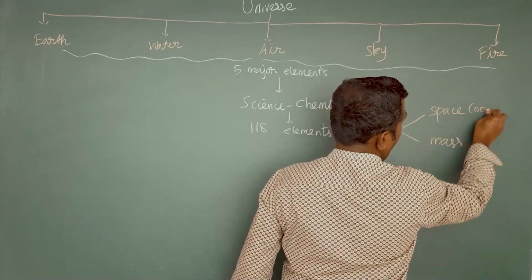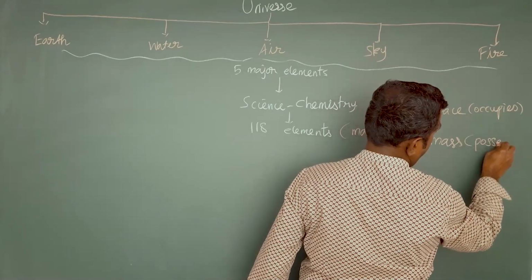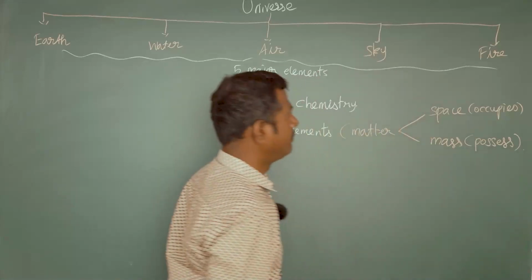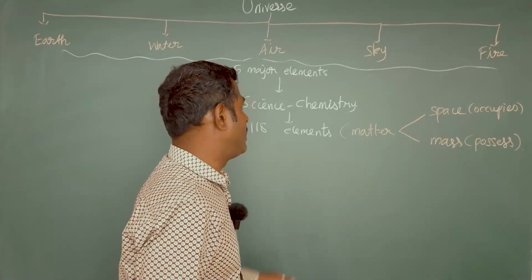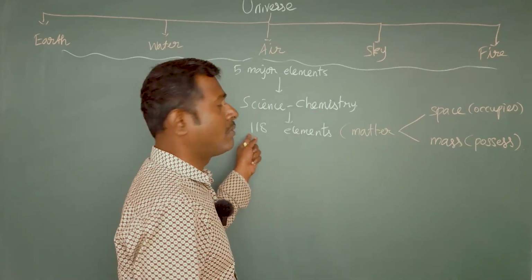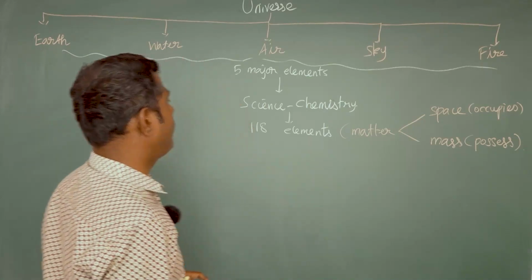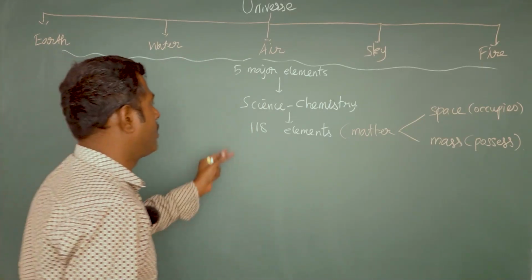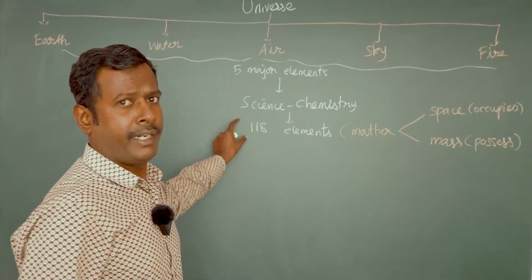So every matter present in the universe consists of these 118 different types of elements. Now we are going to focus on these 118 elements, or at least the most important ones.